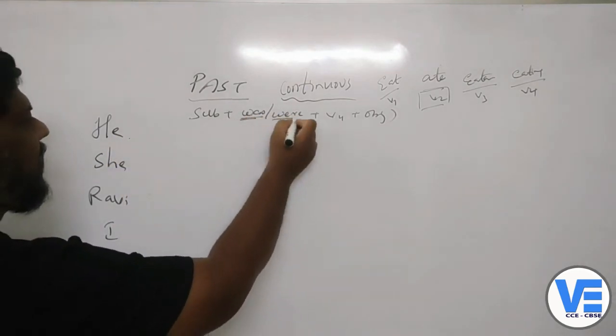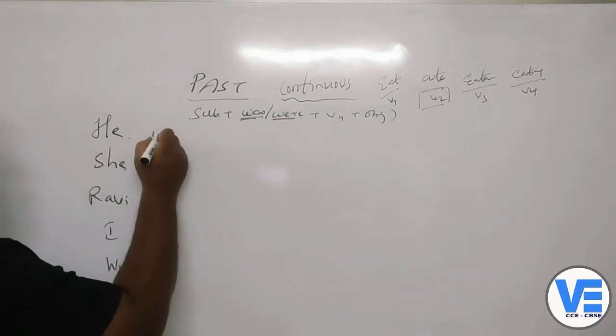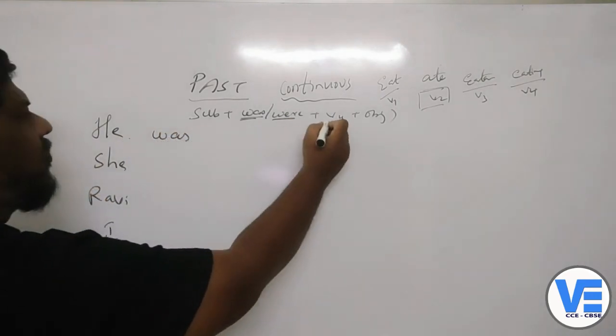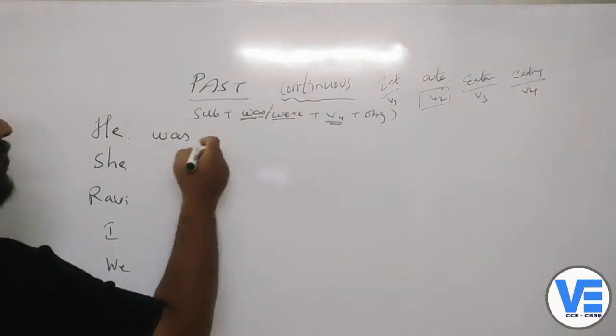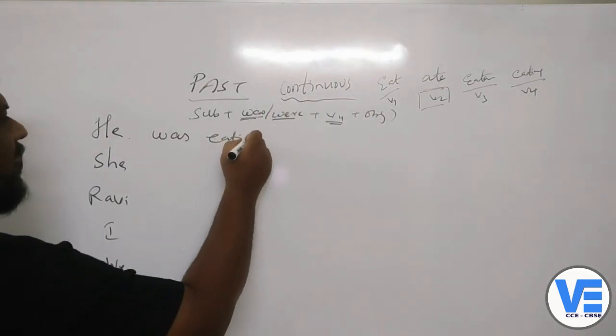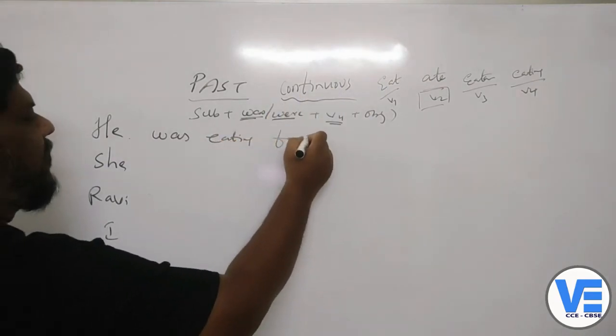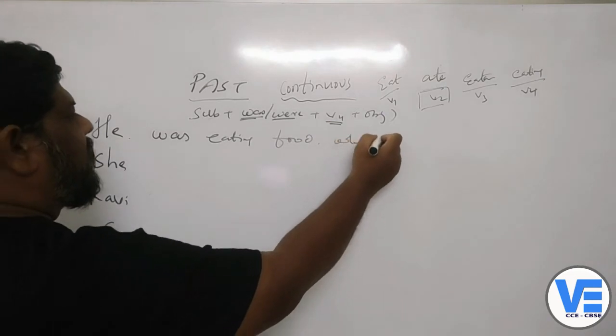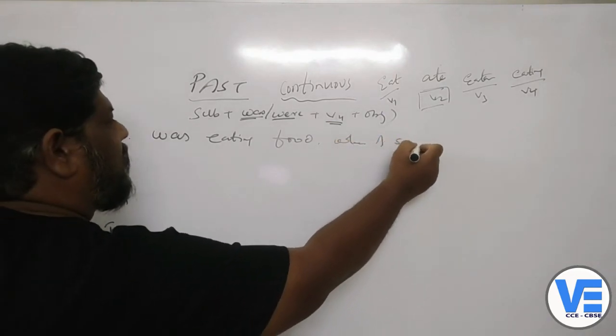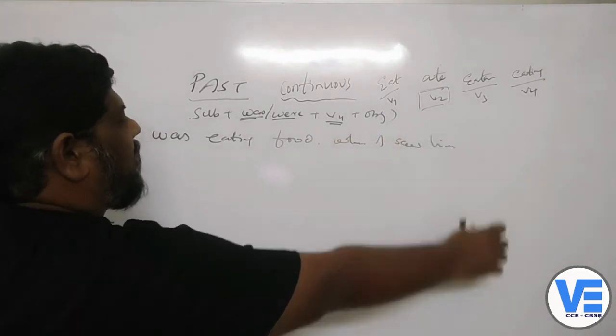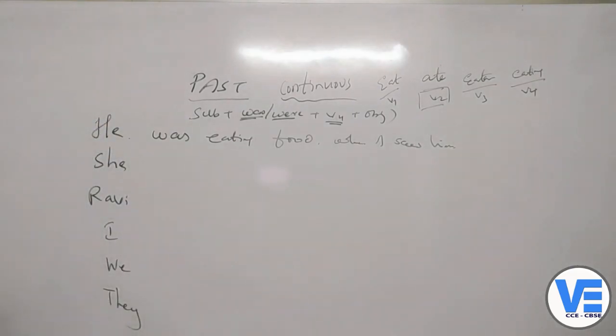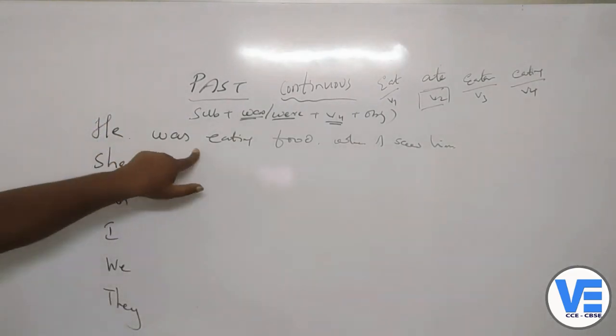If it's plural, we'll take were. He was eating food when I saw him yesterday. When I saw him yesterday, what was he doing? He was eating food.